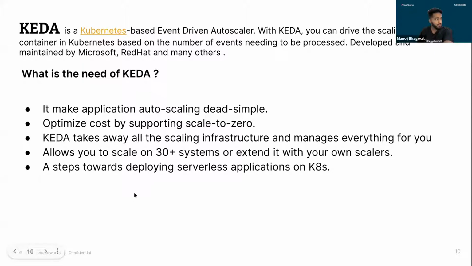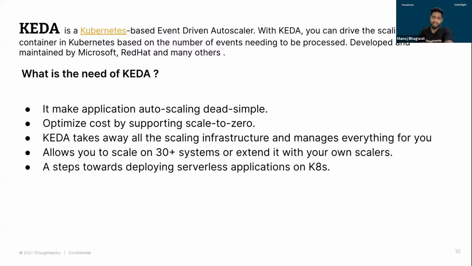Again, cost optimization is something that's really helpful. We saw with HPA there is a limitation, right? That you cannot scale down to zero, but with KEDA, you can basically go down to zero. That means whenever events or messages are there in your queue, only then will KEDA kick in the scaling, and once things are processed, it will again scale back to zero.